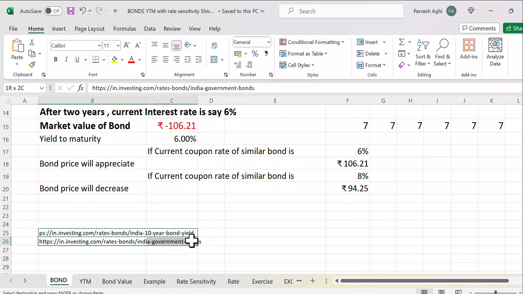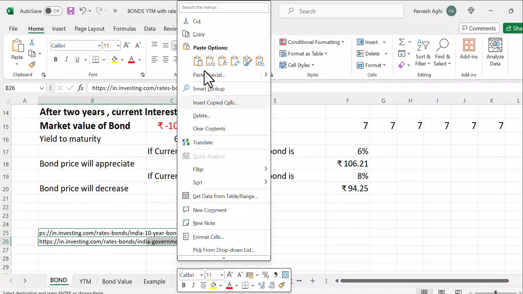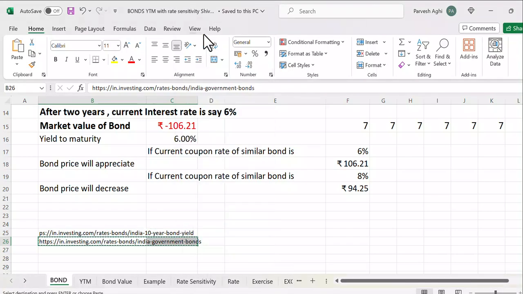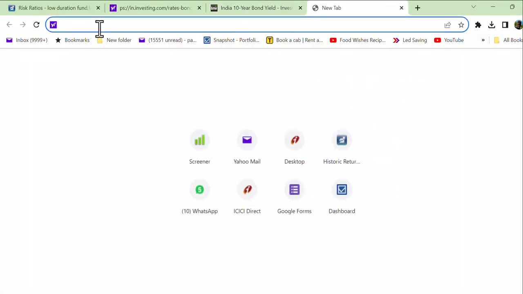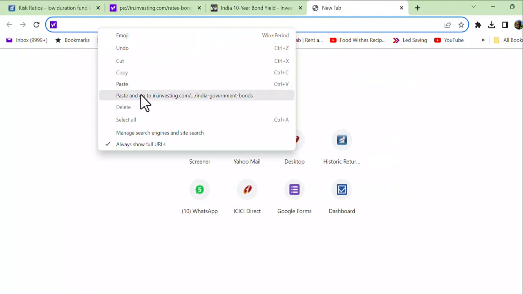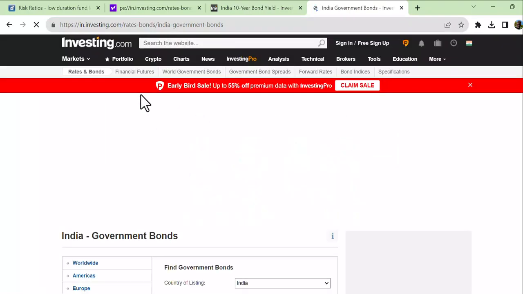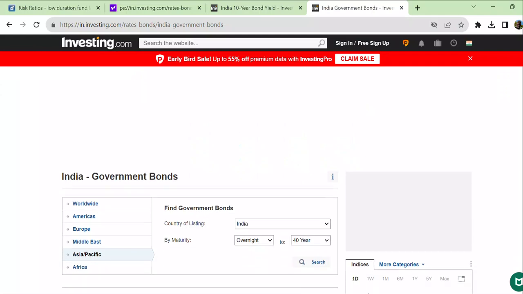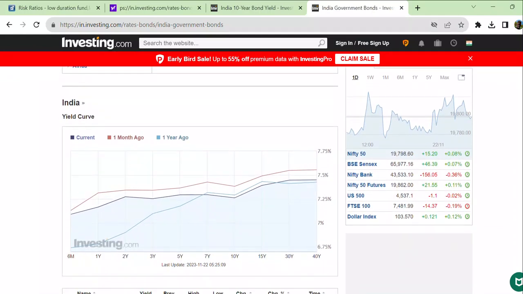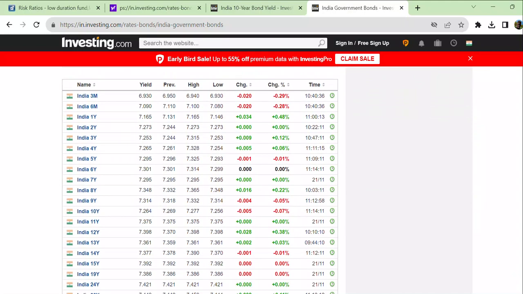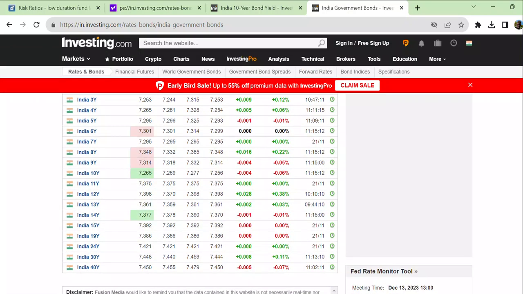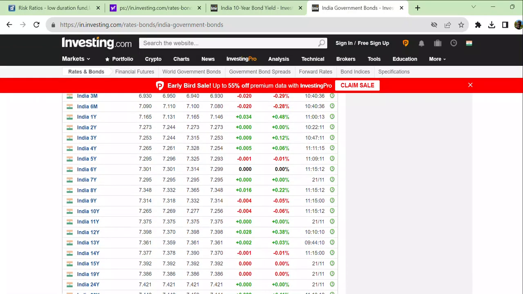Okay, and then there was one more, the second one, let's open that also. Just open the second one also. So this is basically telling you the rates for all the tenures of bonds, 3-month bond, 6-month bond, like this, going up to 30-year bond. Government can issue bonds for 30 years also. Now look at the rate of interest.